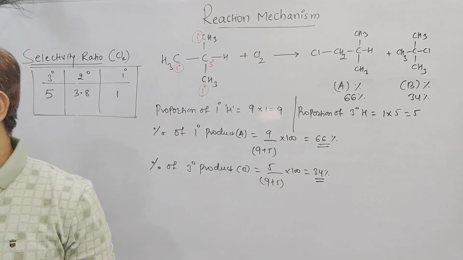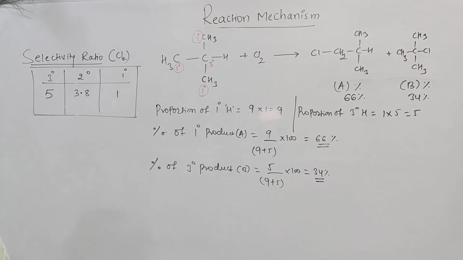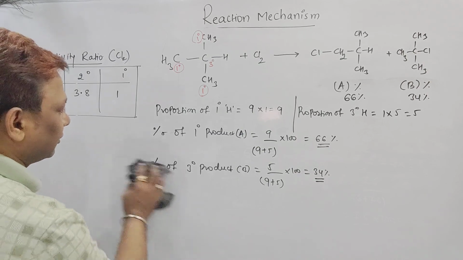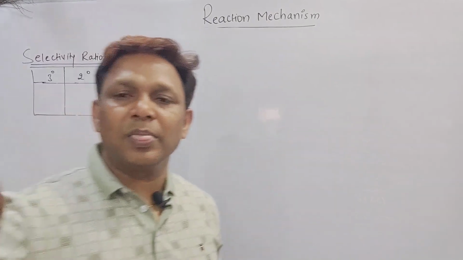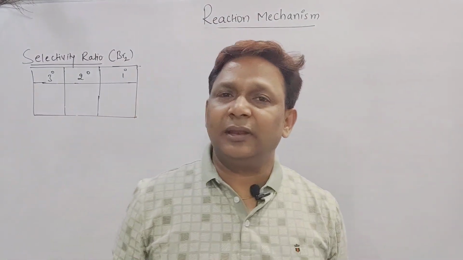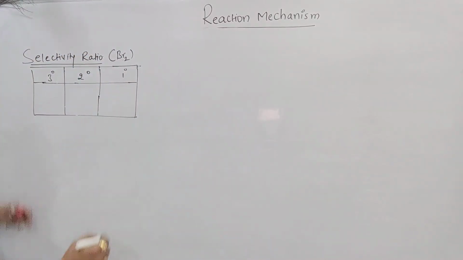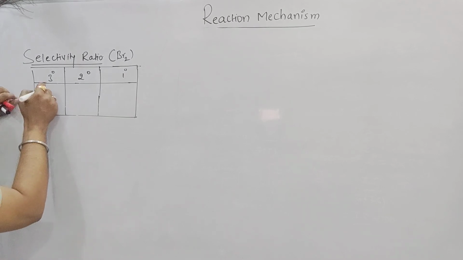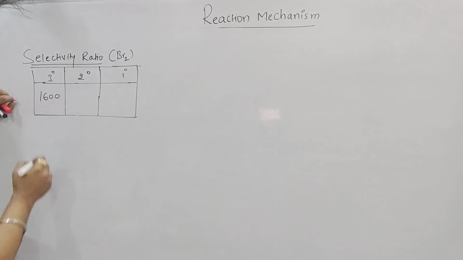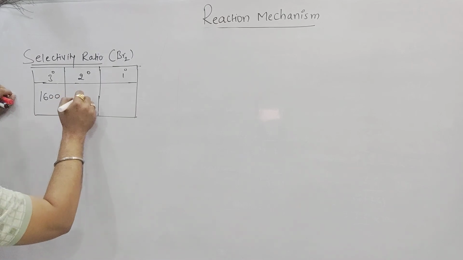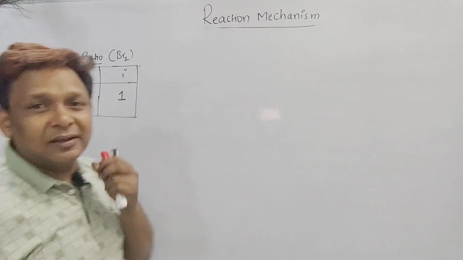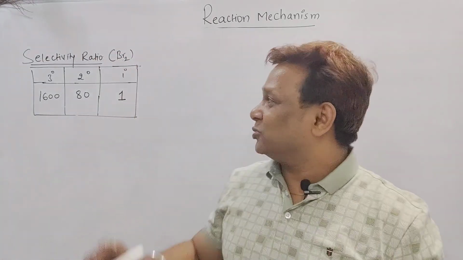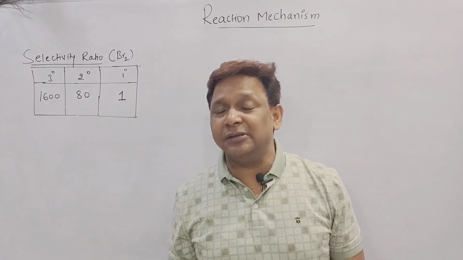Chalo, once we'll go with one more. Now that is called bromination, beta, the addition of bromine, a halogen. Right? I will take out this one, otherwise you take a screenshot of this one. Now we will see the selectivity ratio for bromine, called bromination. For the selectivity ratio for bromination, beta, if we are replacing a tertiary hydrogen, the value will be very high, 1600 times. Secondary hydrogen we are replacing with bromine, the value is 80. And primary hydrogen we are replacing with bromine, the value is 1. So the selectivity ratio for bromine is completely different, it's very high.